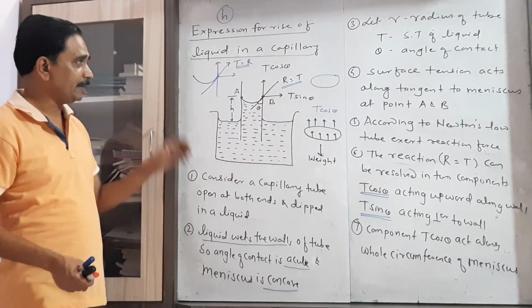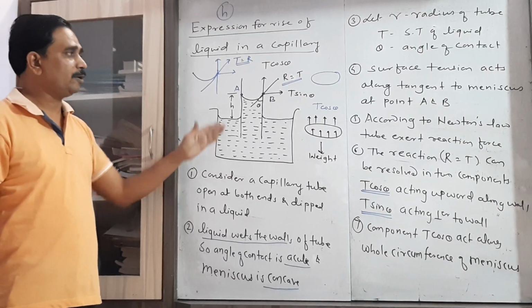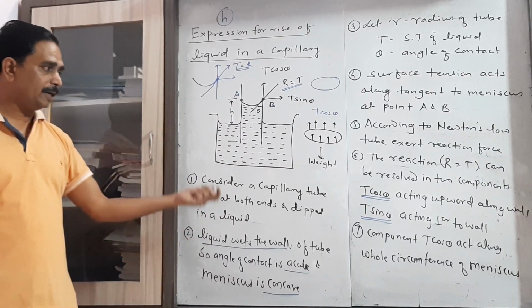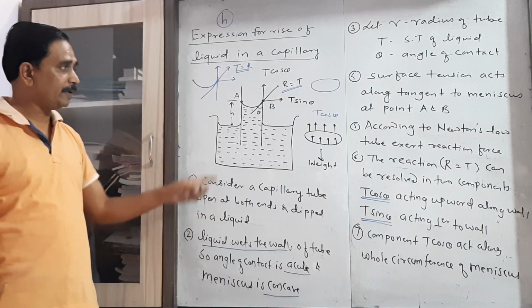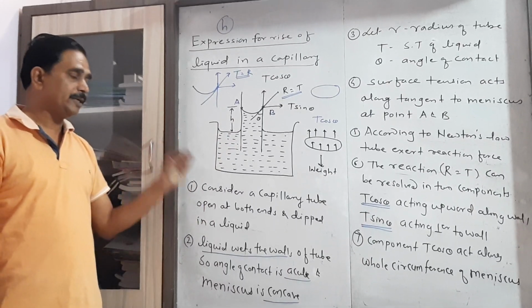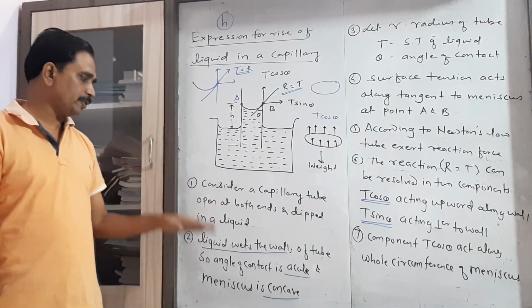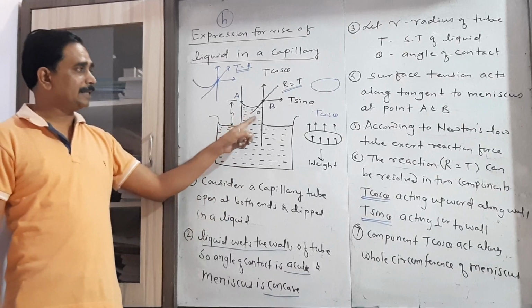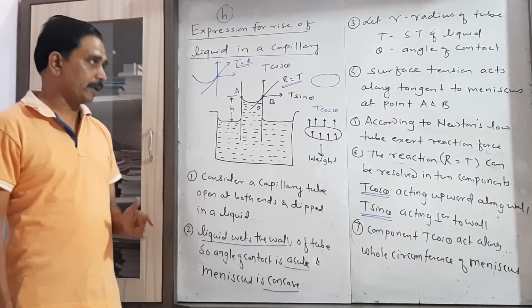So let us revise it. In order to obtain the expression for the height of the liquid level inside a capillary tube, consider one capillary tube open at both ends and dipped vertically in a liquid which wets the solid. As the liquid wets the walls of the solid, we have two things: the angle of contact is less than 90, that is acute, and the meniscus is concave.